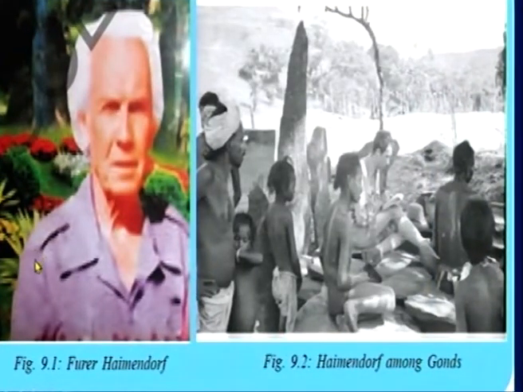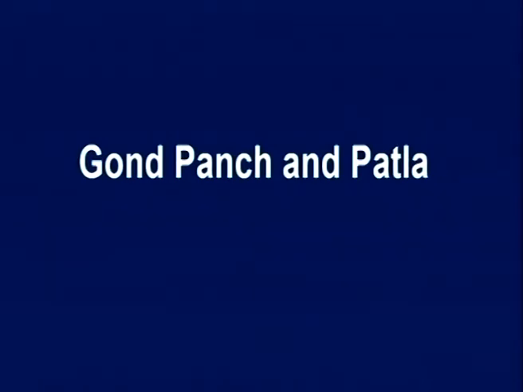Okay, look at this picture. Who is he? Yes, he is Haimendorf. When did he visit Telangana? In 1940. Can you see this image here? This person, who is he? Haimendorf. And where is he sitting? Among the tribal people. And what is he doing? He is writing a book. Okay. So, with the help of that book only, we are able to know the Gond people, right?